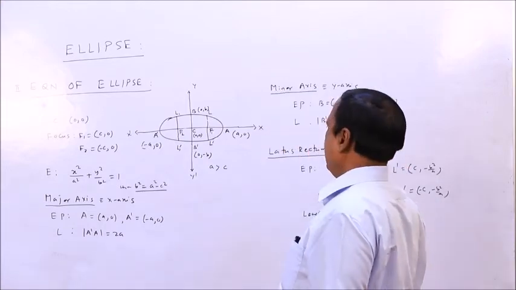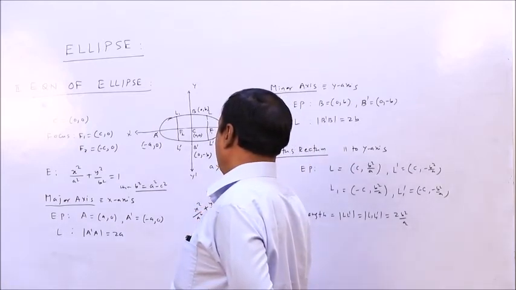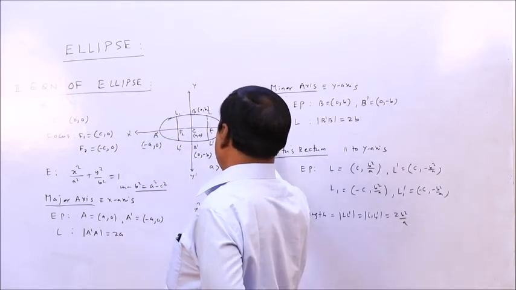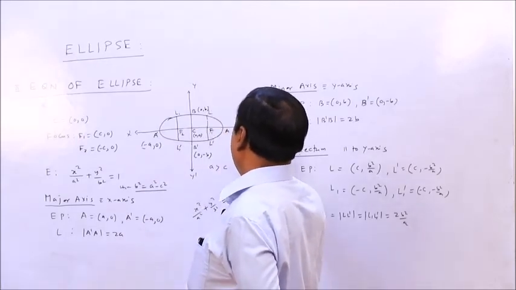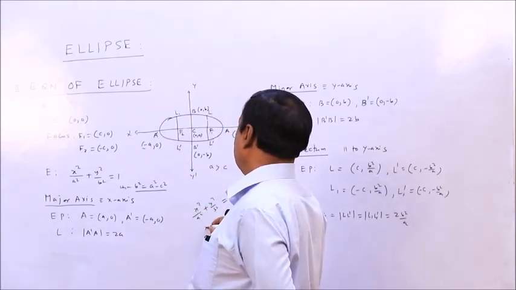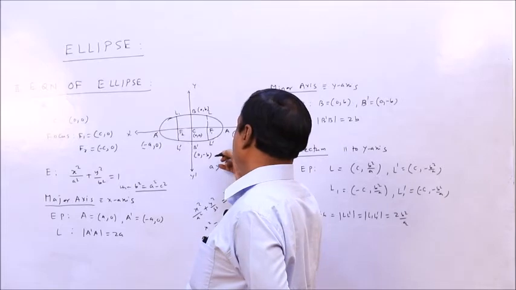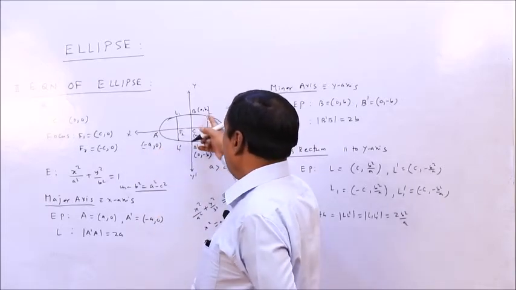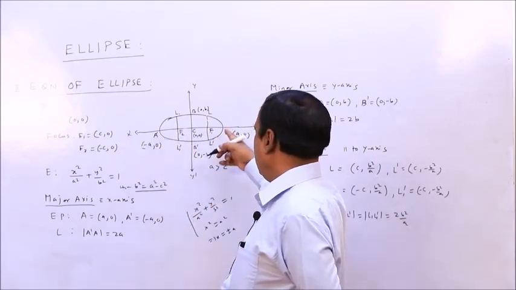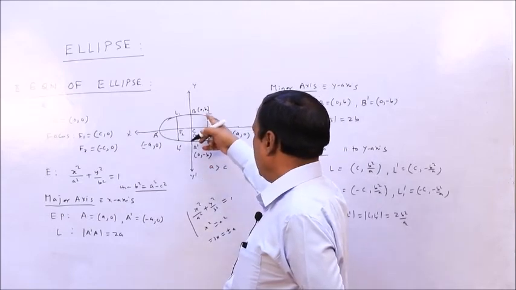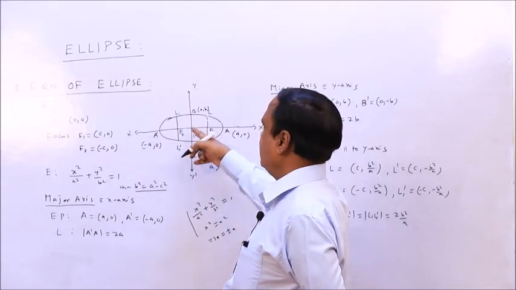How to get this b square by a? Actually, the equation of the curve is x square by a square plus y square by b square equal to 1. What is the equation of the major axis? This is actually the x axis. Its equation is y equal to 0. So if you solve this, you get x square equal to a square. So x equals plus minus a, therefore this is a, 0, this is minus a, 0. Similarly, to find L dash coordinates, we solve the equation of the curve with x equal to c, and x equal to minus c.